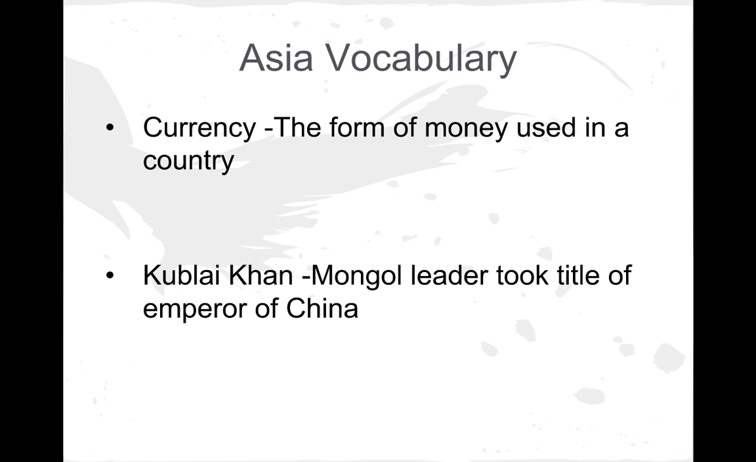Next is currency, which is the form of money used in a country. For example, in the United States, we use the US dollar. Next, we have Kublai Khan, who was a Mongol leader who took the title of Emperor of China. He was the one that brought in Mongols and foreigners to run the government. Remember, the Chinese were not really allowed to be involved in the government during his time period.